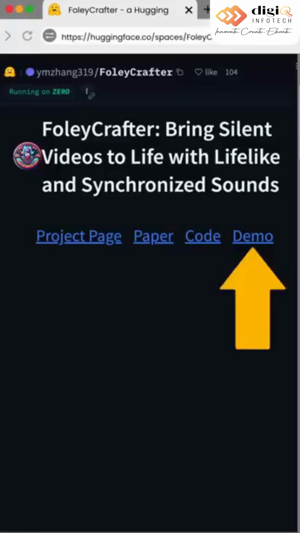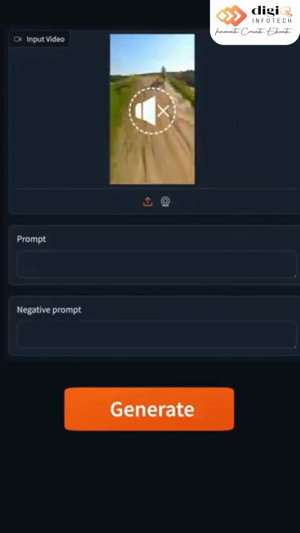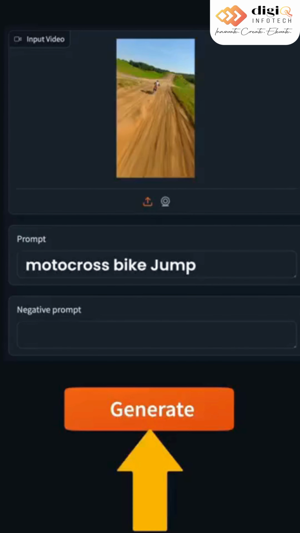First, click the link in the comments, click on demo to get started. Now upload your video file. Don't worry if it's silent, we are about to change it. Just type in the simple prompt to describe the kind of sounds you want. Click generate and that's it. Let's check it out.